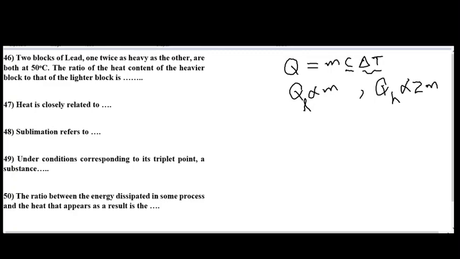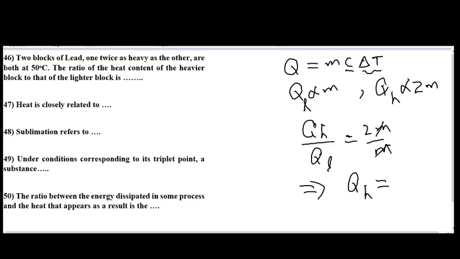If we calculate the ratio of heat absorbed by the heavier block to that of the lighter block, then we simply get 2. That is, heat absorbed by the heavier block is equal to 2 times the heat absorbed by the lighter block. So the answer to question number 46 is simply 2. That is, the heat absorbed by the heavier block is 2 times the heat absorbed by the lighter block.